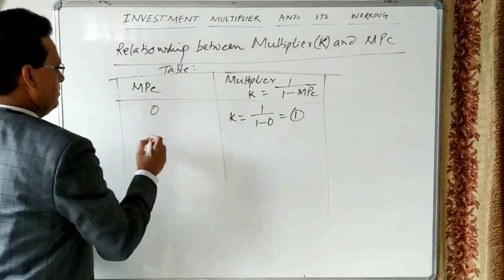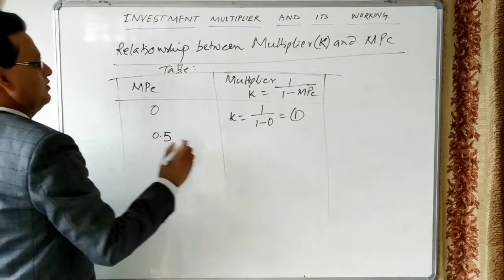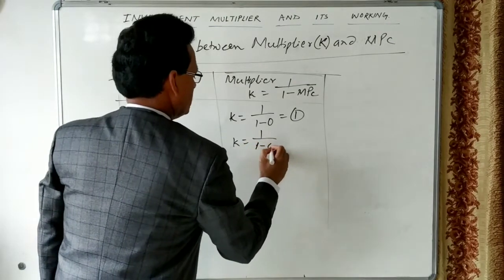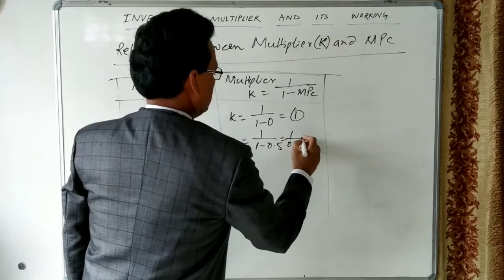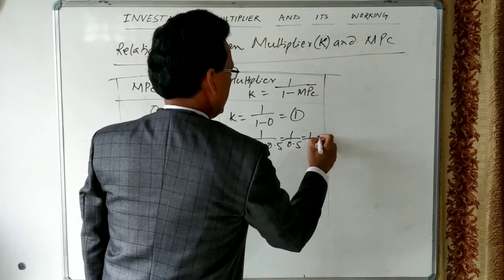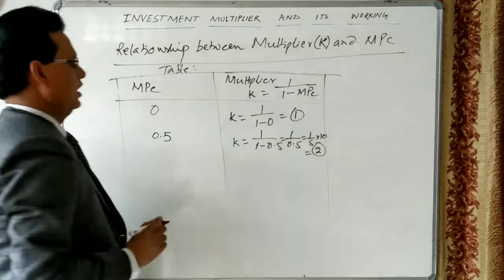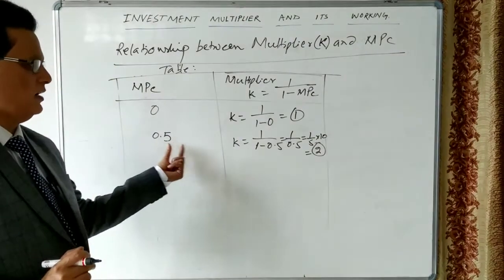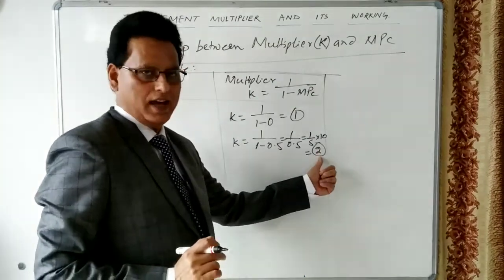1. Suppose we take MPC as 0.5. Let us see what will be the value of k. So 1 minus 0.5 is 0.5, and 0.5 means 1 upon 5 over 10, then this will be how much? 2. So here MPC is 0.5, the multiplier is 2. It means income will increase by 2 times.